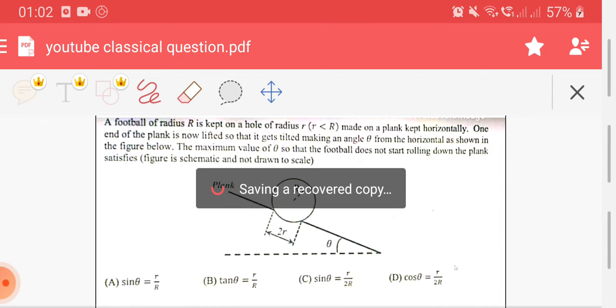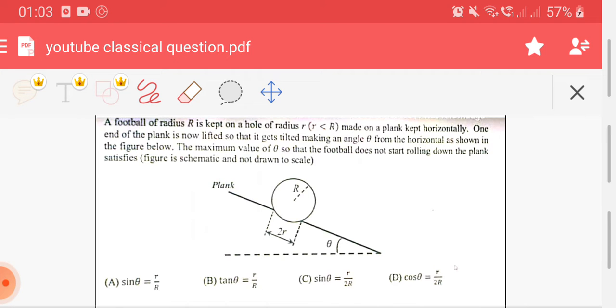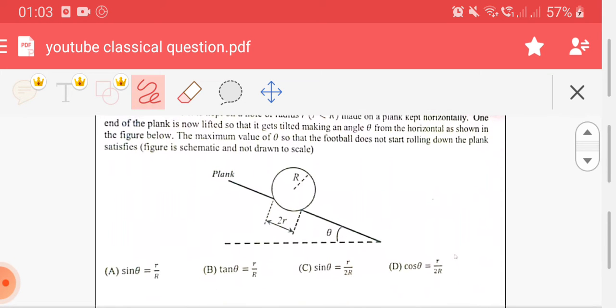So the question in front of me is about a football of radius r kept on a hole of radius r, which is less than capital R, made on a plank kept horizontally. Basically they are talking about this plank. There's a depression on this plank, you can clearly see, and in this depression a sphere, a football, is settled.